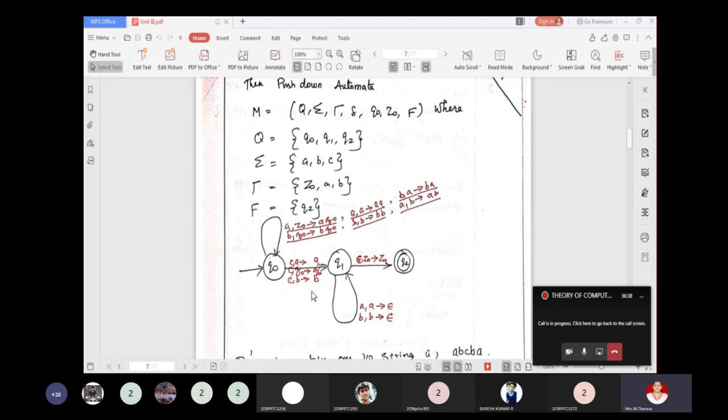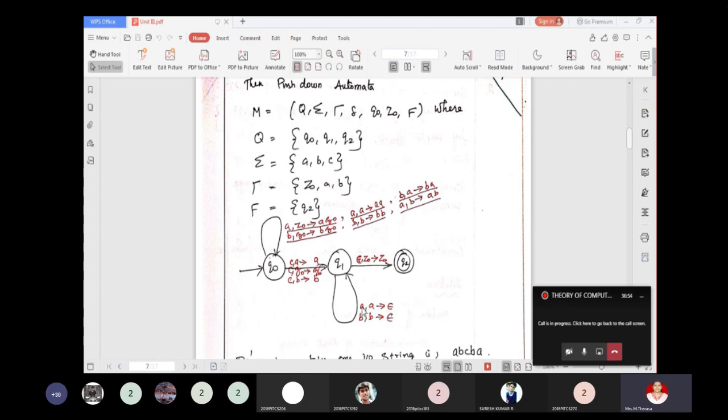Keep the top of the stack as such. After reading C, whenever you see a on top of the stack and you are reading a, pop that a.